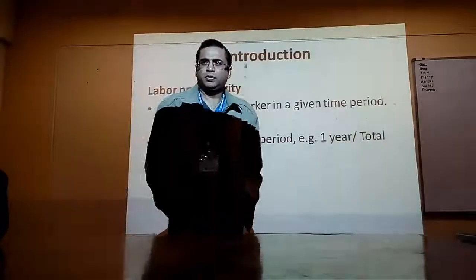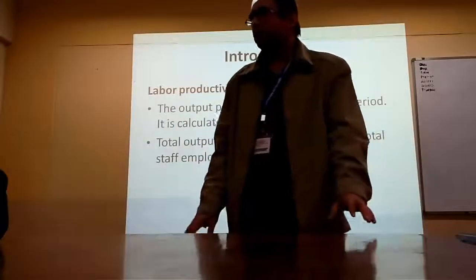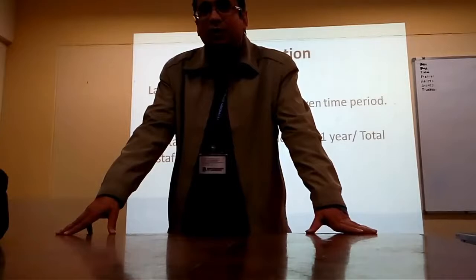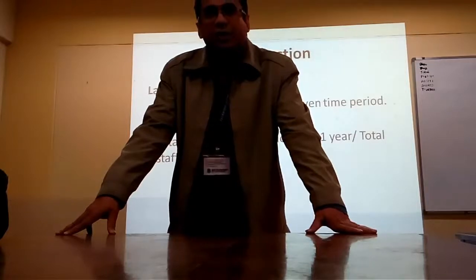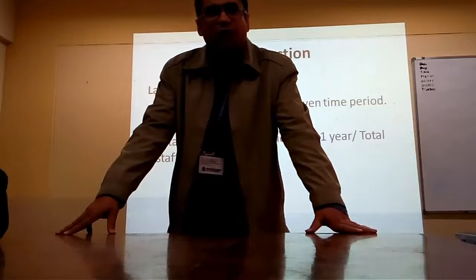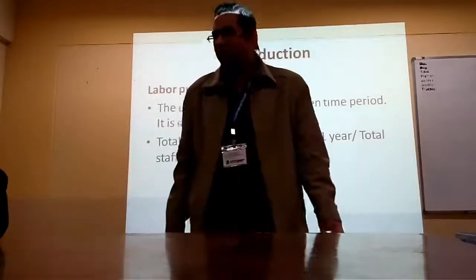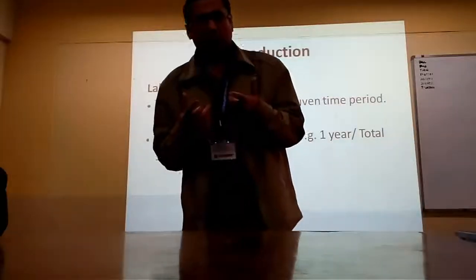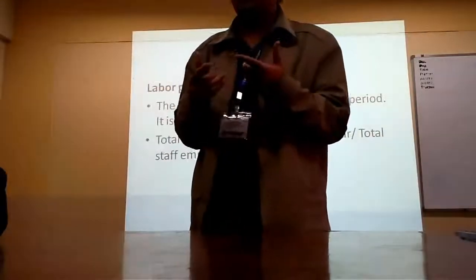We say production and we say productivity. What is the difference between production and productivity? Production is producing a product, and productivity is how many products are produced. Production is the quantity of output that you have produced. Productivity is output divided by input. Okay? Output divided by input.